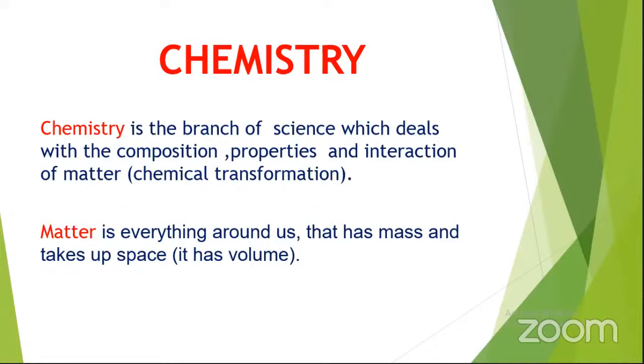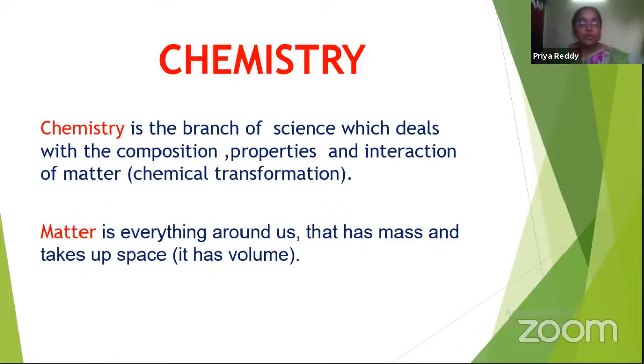It has volume. Around us we have many objects. For example, check around you: a system, a pen, clothes. All these have some mass and they are occupying some space. What is the basic unit of these objects? Some basic unit will be there which compounds up and creates these big things. That is nothing but an atom. So atom is the basic unit of all these objects.